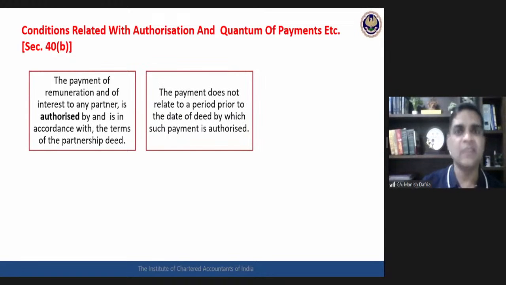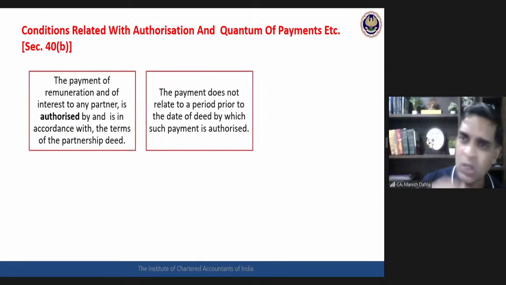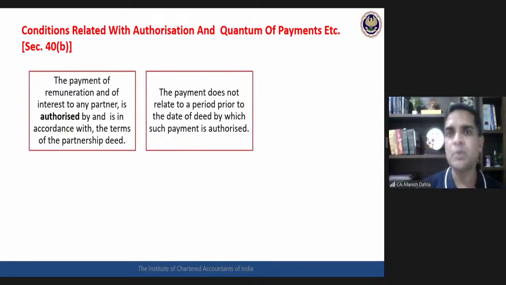Now, this is very, very important. You cannot authorize the payment with retrospective effect, with backdate. Whenever the deed has been made, any payment for the period prior to that particular date is not allowed as a deduction. So payment should not relate to a period prior to the date of the deed by which such payment has been authorized.